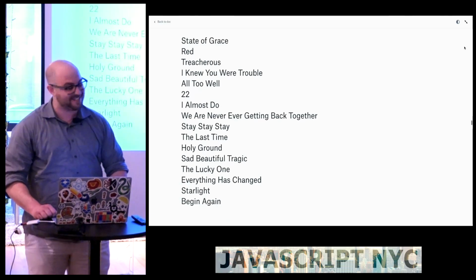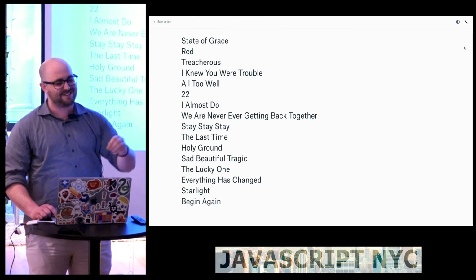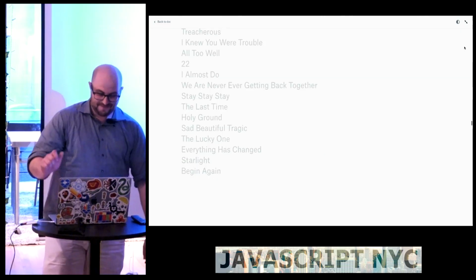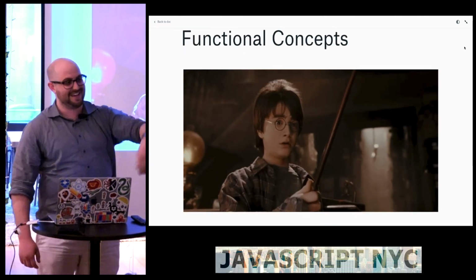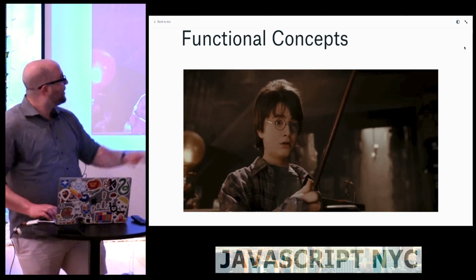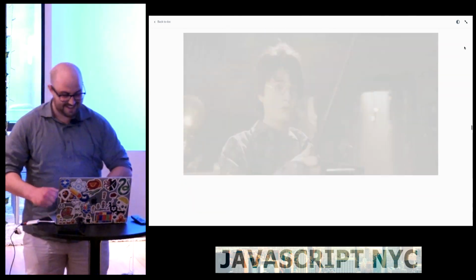No one finds this as funny as I do. But the track list is fantastic. Seriously, just go listen to it. Do yourself a favor. We're getting back to FP. Now you guys can thank me. That was from me. Harry with his wand, it's like getting a wand.